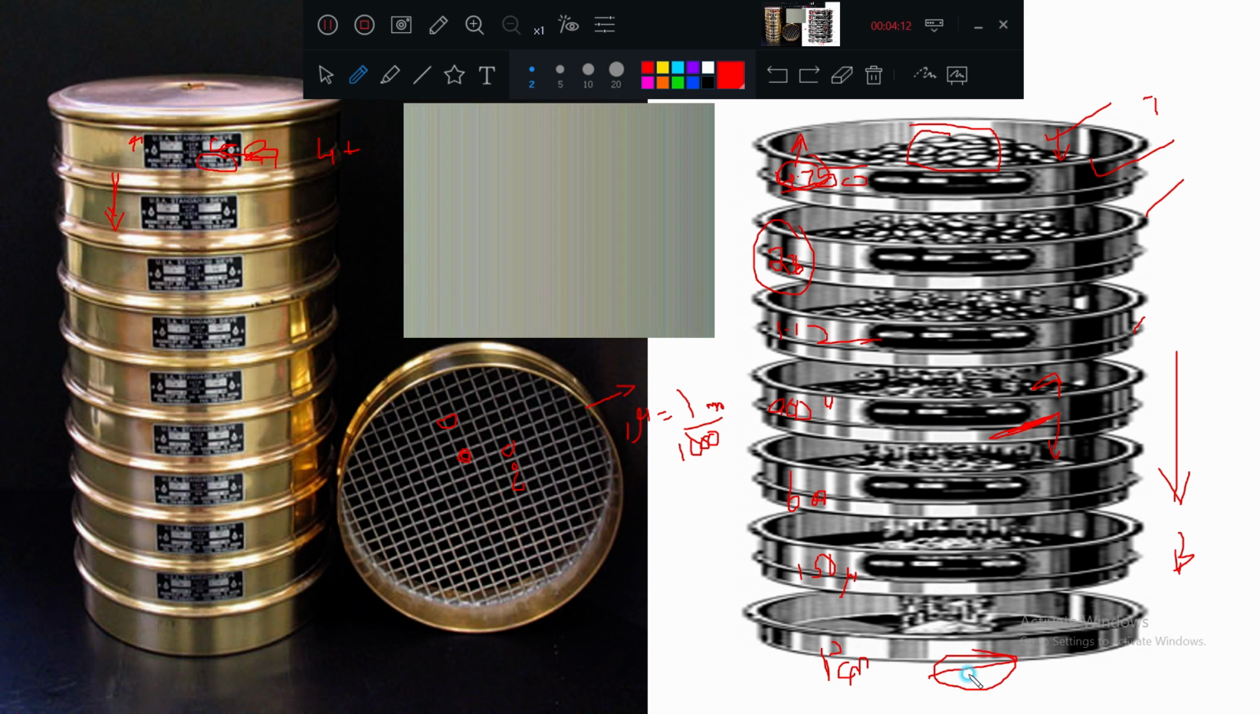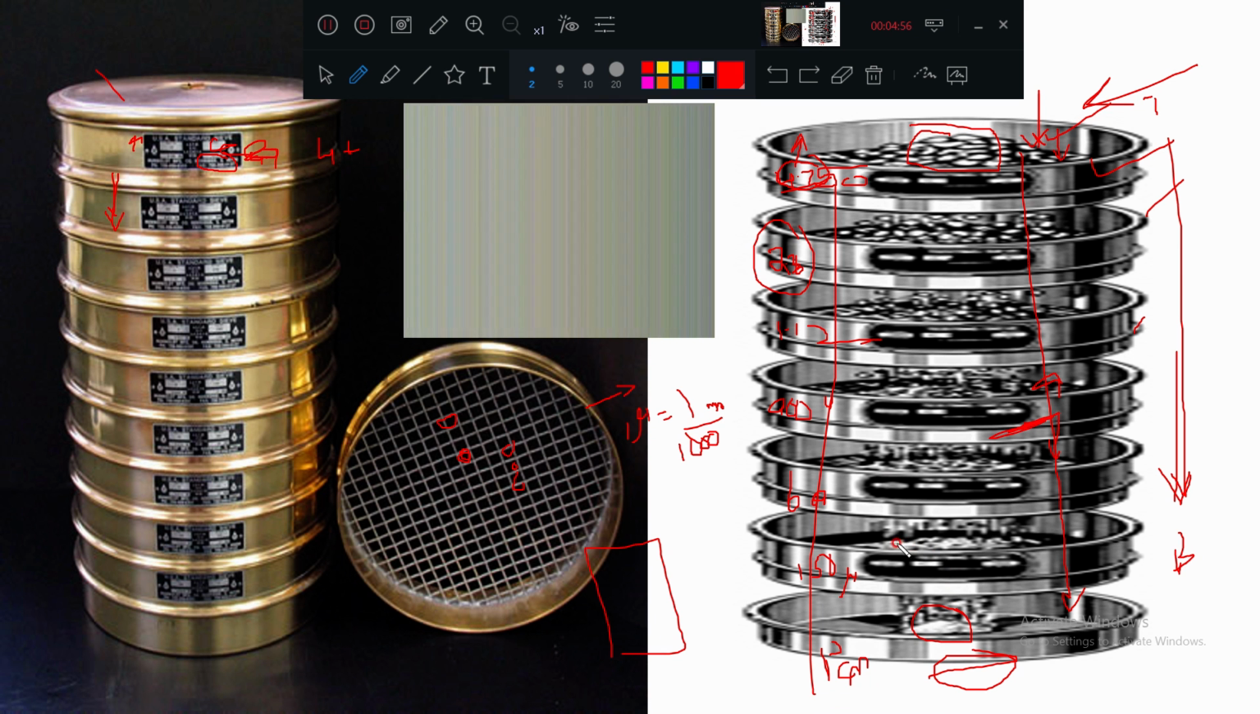In sieve analysis, what you are doing is taking 1 kg, 10 kg, and putting it at the top of the biggest sieve, and you are shaking this total setup, by hand or with mechanical vibration. In that process, the particles will start passing through these sieves and go through different sieves. The smallest will pass through all sieves. Do you agree? The finest particles will pass through all the sieves and deposit in the pan.